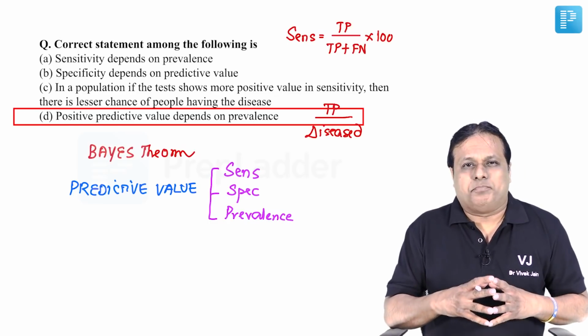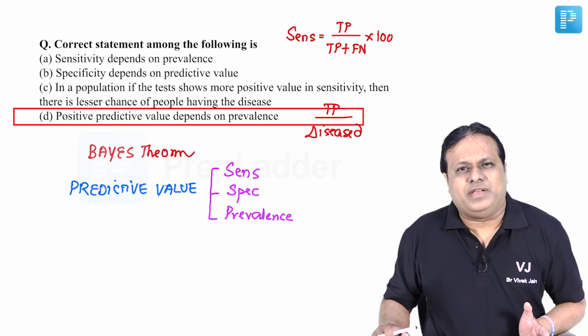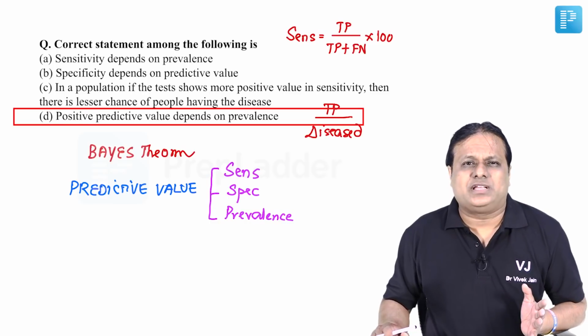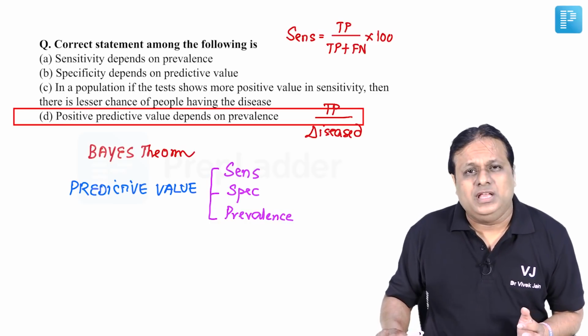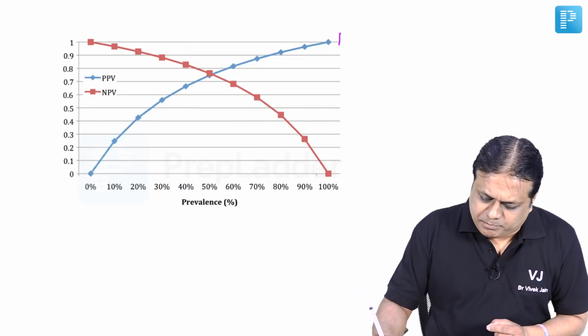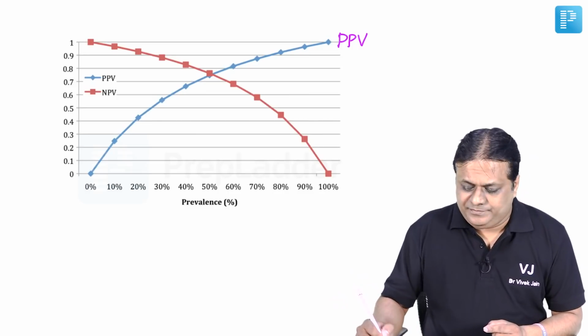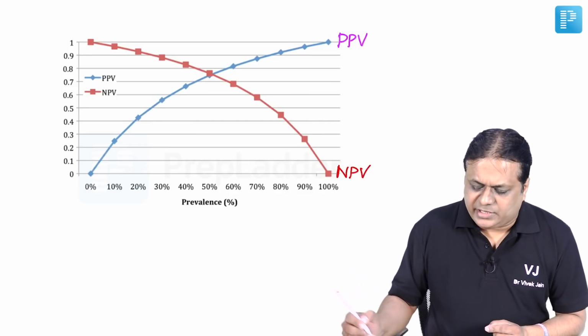When we look at them separately, then we know what is the relationship between predictive value and prevalence. That depends whether we are talking of PPV or NPV. Look at this graph. This blue line is PPV, positive predictive value. This red line is negative predictive value.